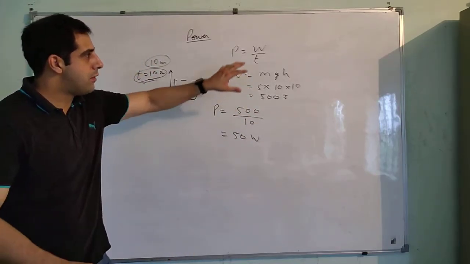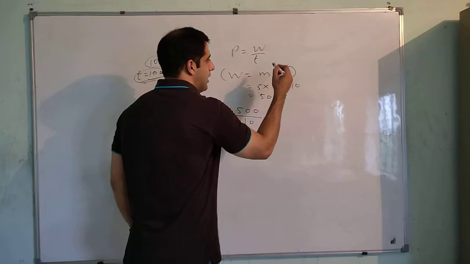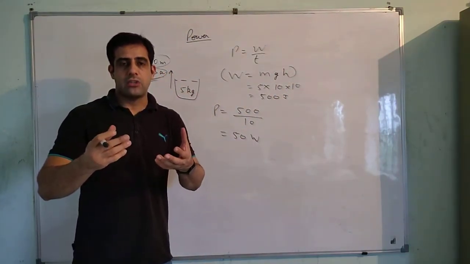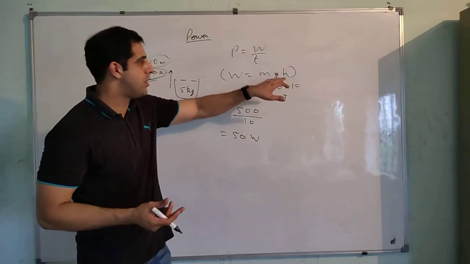So this is how you do it. If the value of work done is not given, then you will calculate it. In this particular case, since the bucket was raised in the upward direction, we know that the energy is potential energy. So we used mgh.